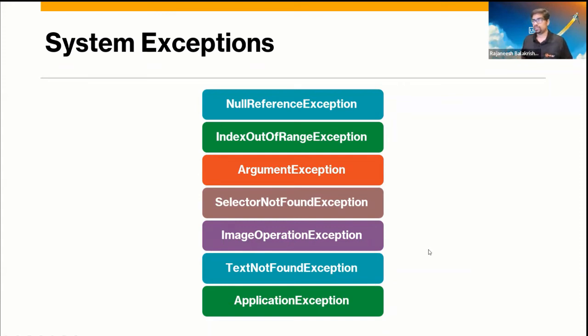So what we need to do when we come across this exception, either the system exception or the application exception, is handle it. Otherwise our workflow cannot execute, and it will not give the intended result. It may fail at runtime, or when the unattended robot is running. If it fails there, it doesn't look good. So we need to handle these exceptions.